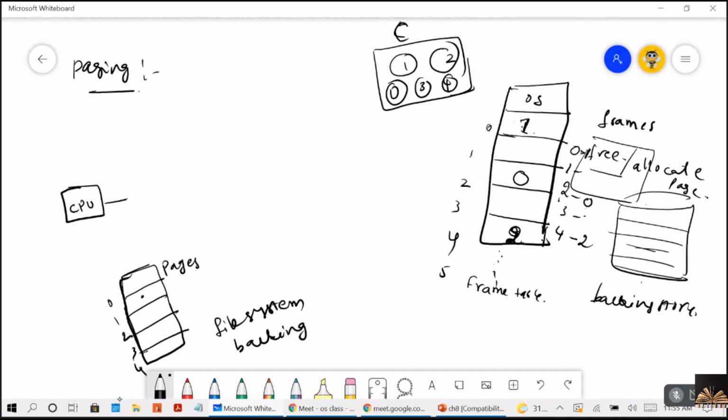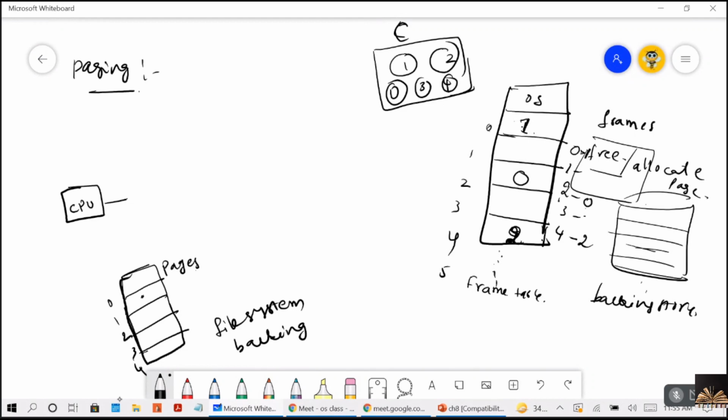The backing store is divided into slots or blocks whose size is equal to the page size. The frame table maintains the list of frames and the allocation details of the frames, that is, whether a frame is free or allocated to some page.